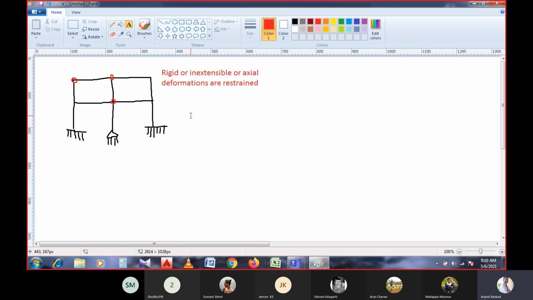Can you calculate the degrees of freedom for this structure? If yes, you can try, or else I will solve this. I will give a minute of time.